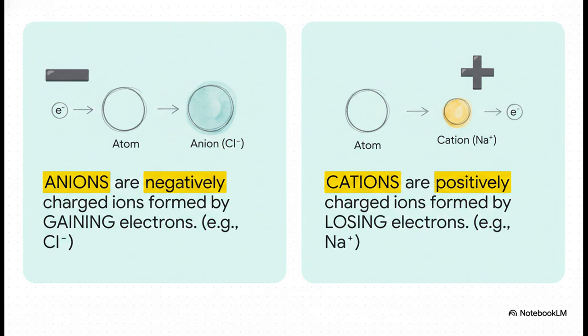If an atom gains electrons, it becomes an anion. Now, since electrons are negative, gaining them gives the atom a negative charge. Here's a little trick. Anion has an N in it, just like the word negative. On the other side, if an atom loses electrons, it becomes a cation. By losing negative charges, it's left with more positive protons, so it gets a positive charge.